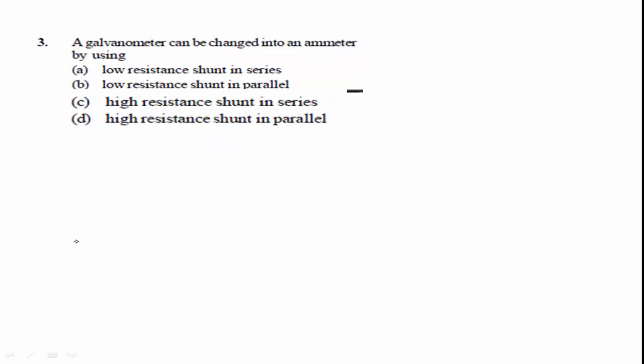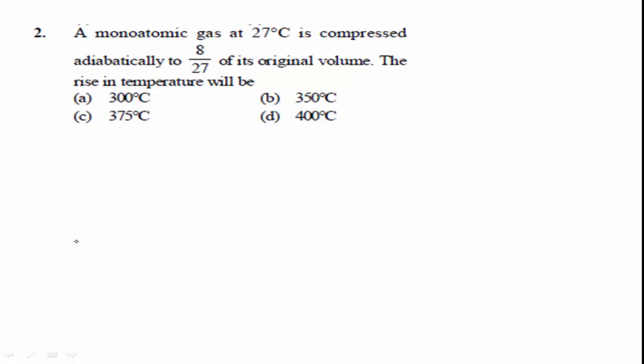The next question is: a monoatomic gas at 27 degrees Celsius is compressed adiabatically to 8 divided by 27 of its original volume. The rise in temperature will be? The initial temperature T1 is 27 degrees Celsius.